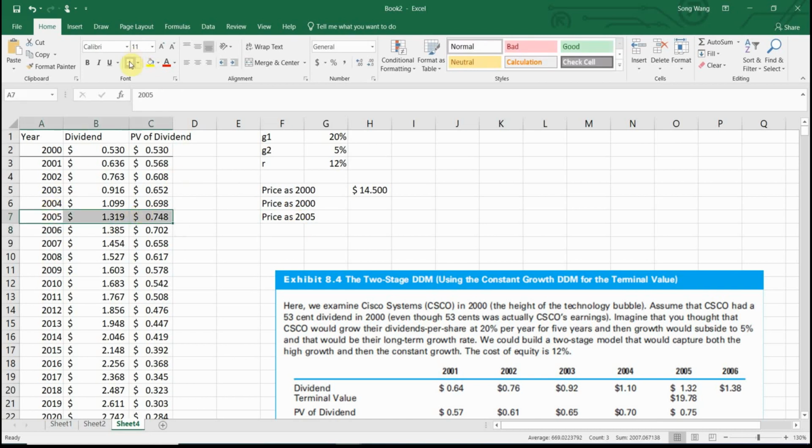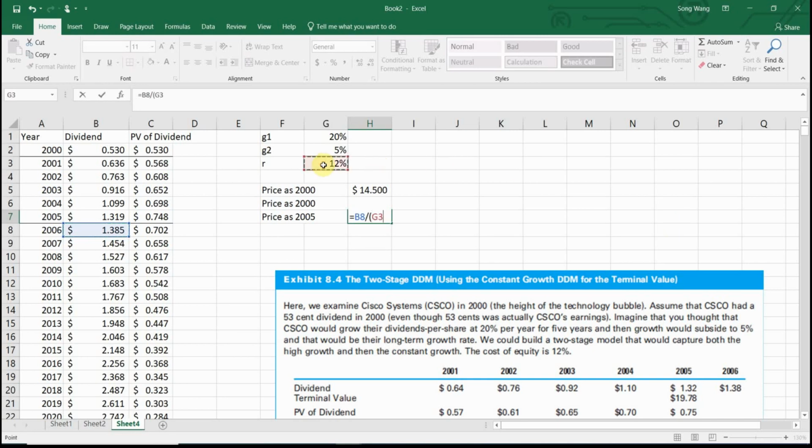Because after 2005, the dividend will grow at the next stage and at a rate of 5%. So you will need to use the growth model. So you're going to use the dividend in the next period, which is dividend 6, divided by the 12% discount rate minus 5%. Okay, so this is how you solve for the stock price 5 years later.